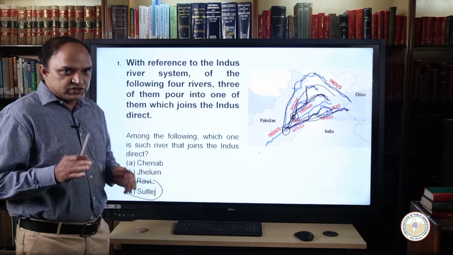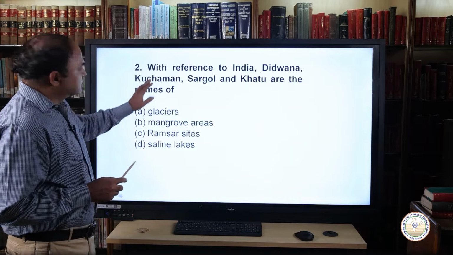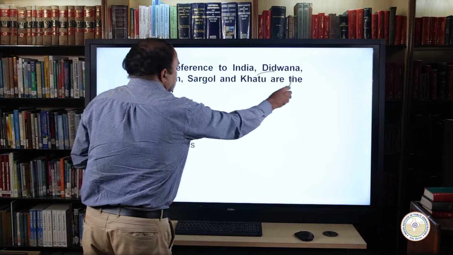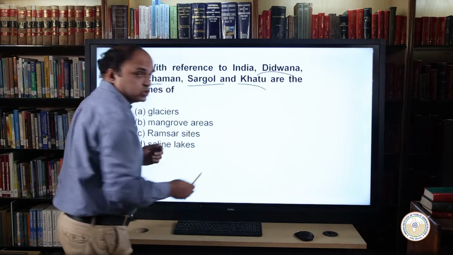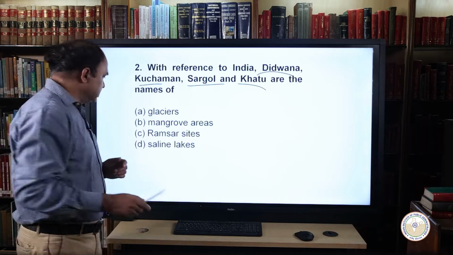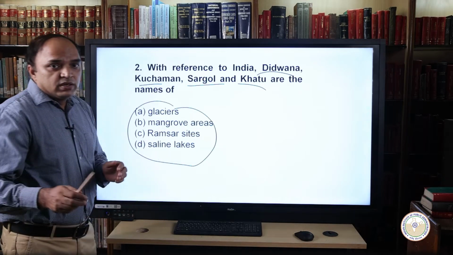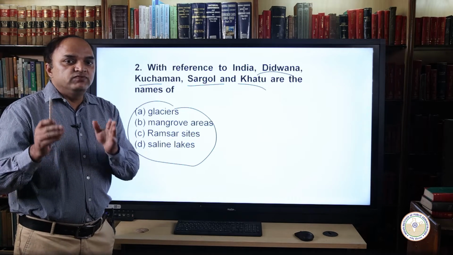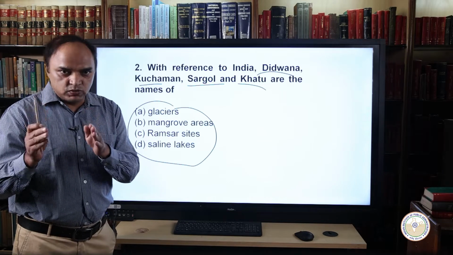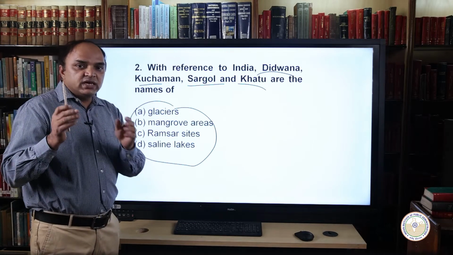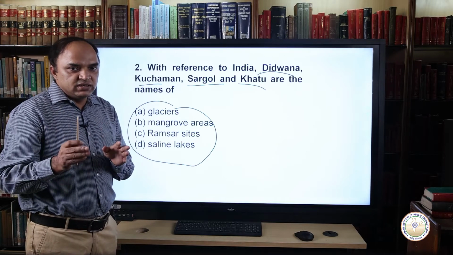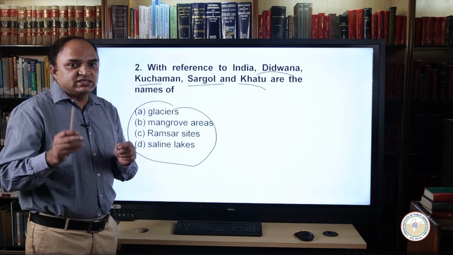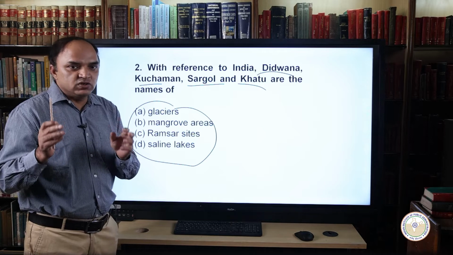Now coming to the next question. This question asks that names like Didwana, Kuchaman, Sargol and Kathu are related to which of the following landforms? To answer this question, we have to adopt the elimination technique. First of all, see what these names like Didwana are related to. Basically, Didwana, Kuchaman and others are towns of Rajasthan situated near salt lakes. Now, you have to see whether such landforms can be found in Rajasthan or not.